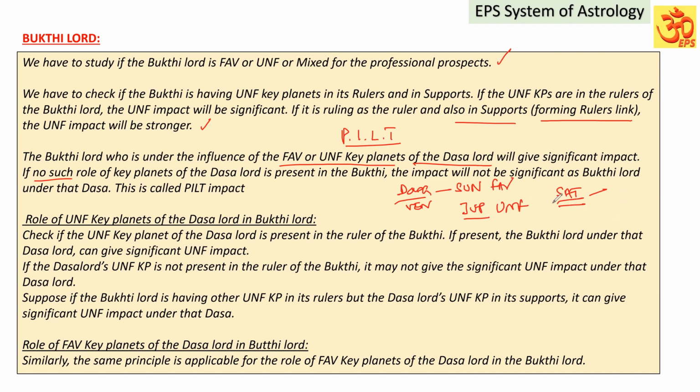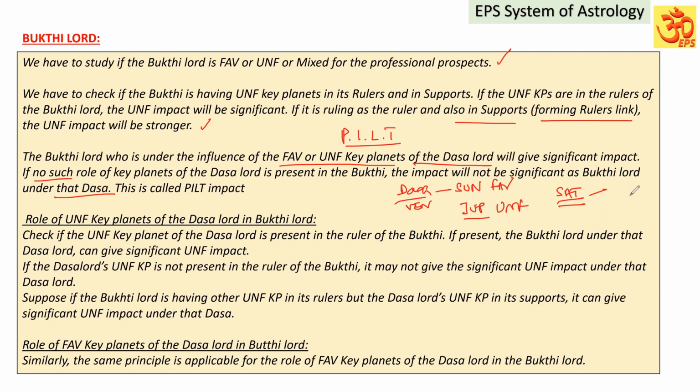Similarly, if the Saturn is not having the Jupiter in its rulers, or it is not under the influence of the Jupiter, that Buddhi Lord will not give significant unfavorable impact under that Venus Dasa. It is applicable for the favorable also. So if no such role of key planets of the Dasa Lord is present in Buddhi, the impact will not be significant as Buddhi Lord under that Dasa.